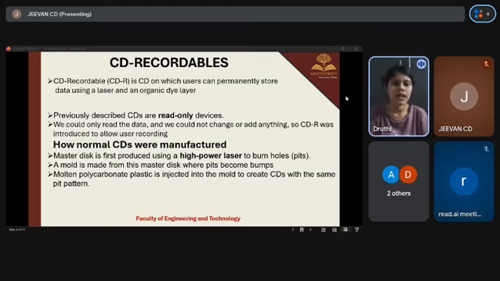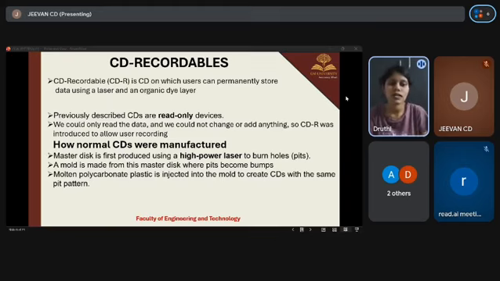So why was CDR introduced? Earlier CDs were read-only devices. This means we could only read the data. We could not add, delete, or change anything. Because of this limitation, CDR was introduced to allow user recording, such as storing files, saving files, and backing up data.